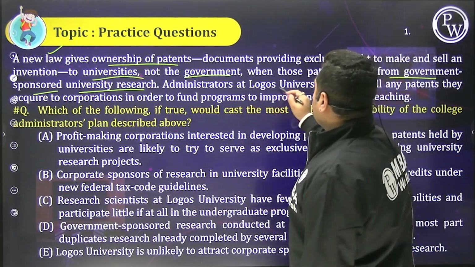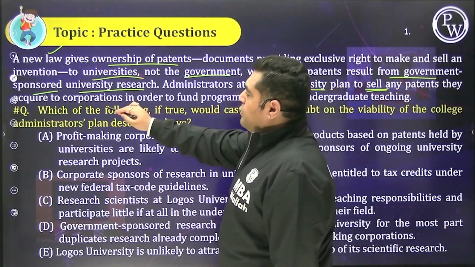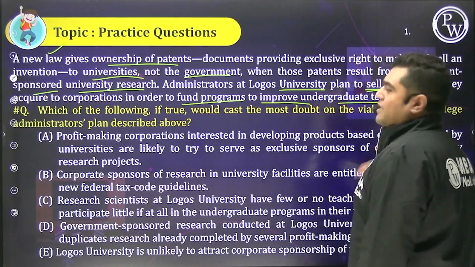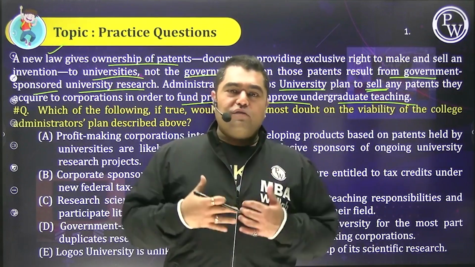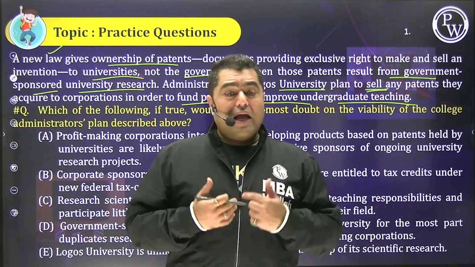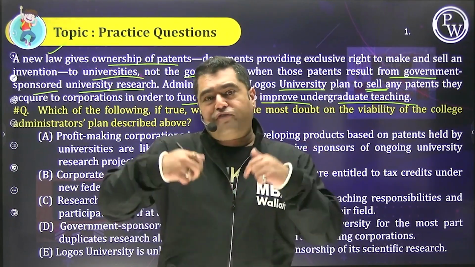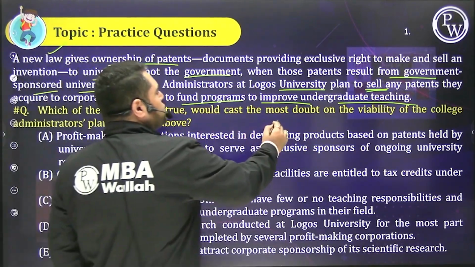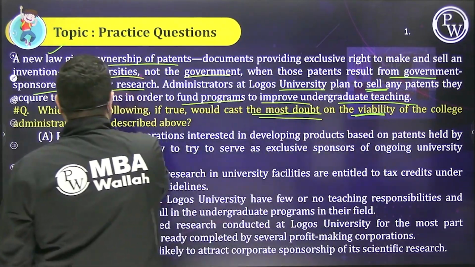Now administrators at this plan to sell those patents to corporations to fund programs to improve undergraduate teaching. Simple si baat hai. So people, the government sponsored it, the university made the patent, the patent was granted back to the university, and now the university is going to sell it to corporates, get the money to fund their teaching. Now which of the following would cast the most doubt on the viability of the college administrators' plan?